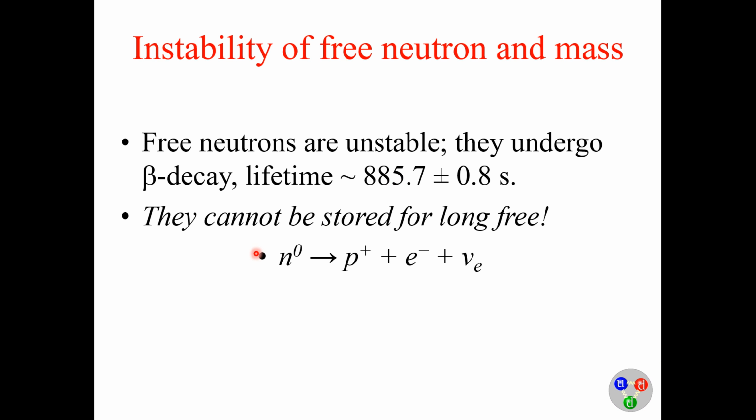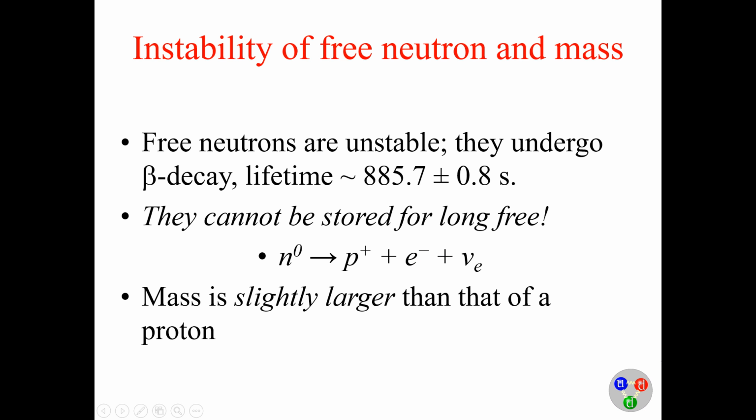When a neutron goes through beta decay, what actually happens is that the neutron is converted into a proton plus an electron plus a neutrino. This is the basic equation for neutron decay. When beta decay occurs from the neutron, it is converted into a proton plus an electron plus an electron antineutrino.